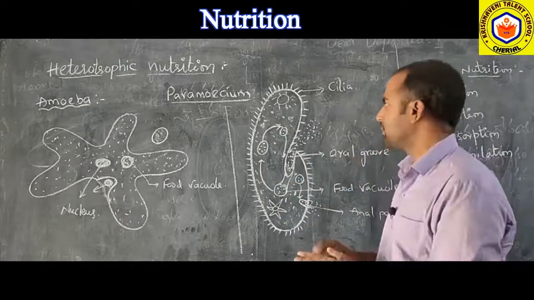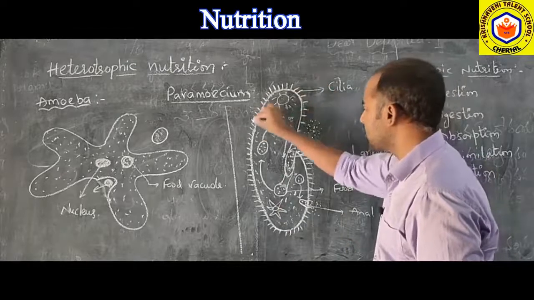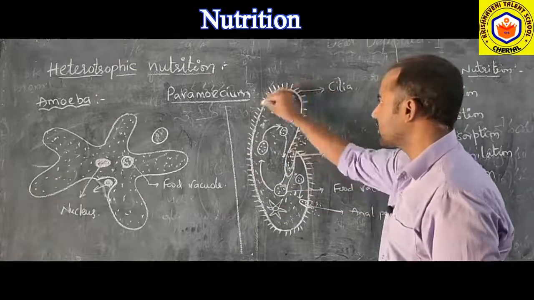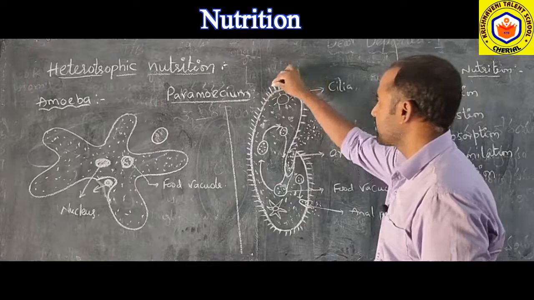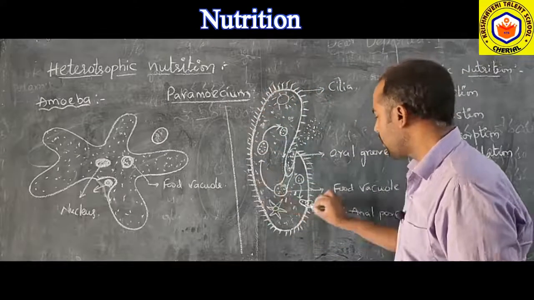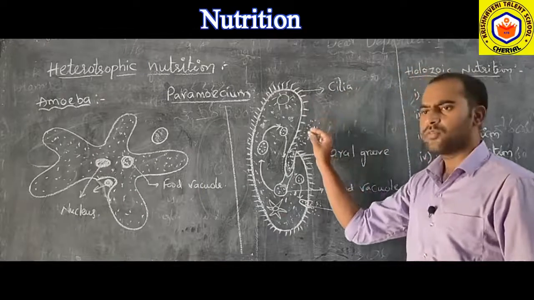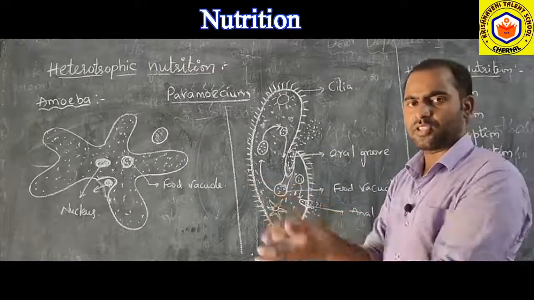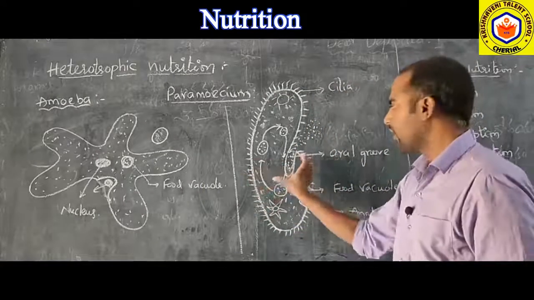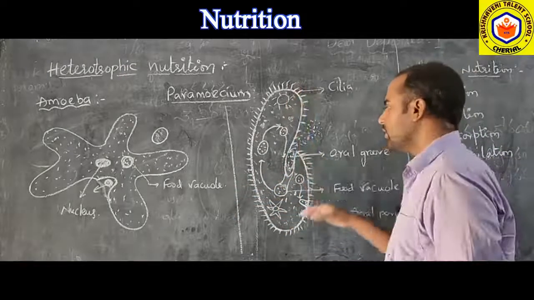It has the shape of a slipper, and the total body is covered by hair-like structures. All these hair-like structures are called cilia. And what is the use of the cilia? These cilia are useful for locomotion, for swimming, and for movement of this organism inside water.